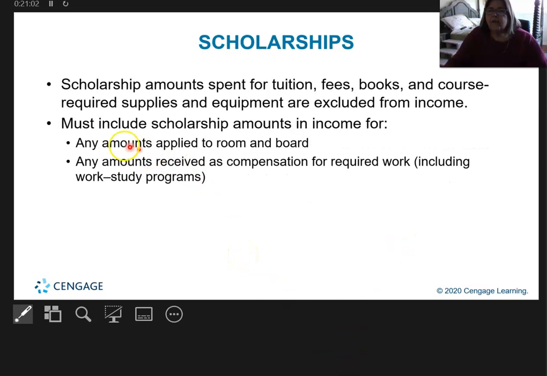Scholarships: some scholarships can be excluded from income only if they cover tuition, fees, books, course requirement supplies, and equipment. Okay, they can be excluded from income.